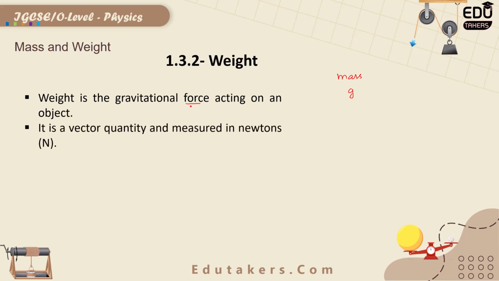Weight is a vector quantity because the weight is always acting in the downward direction because of the attractive forces of the earth on the object. The gravitational force is the force with which the earth attracts everything towards it, and all the objects are attracted towards it in the downward direction. That's why the weight has a direction which is downward. So I can simply say that the weight is a vector quantity because it has magnitude, unit and direction.